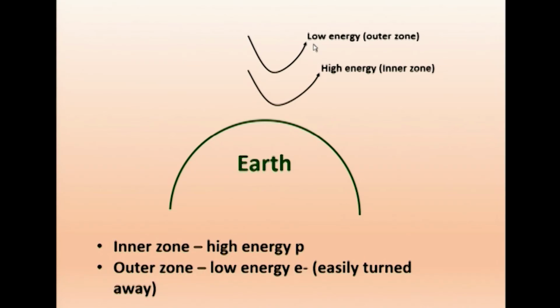Therefore, these low energy particles are in the outer zone. Because of low energy, they are easily driven away, and high energy particles persist in coming inside the earth and are driven away later on. Therefore, this is called the outer zone with low energy, and the inner zone with high energy. So, the inner zone has high energy protons and the outer zone has low energy electrons. Why is it low energy? Because it is easily turned away because of the low energy. So, this is the Van Allen belt, outer zone and inner zone.